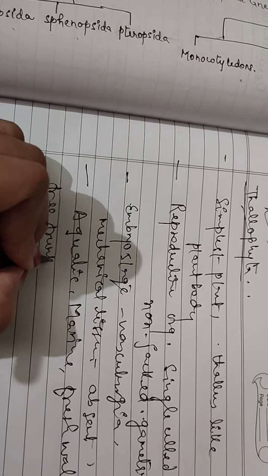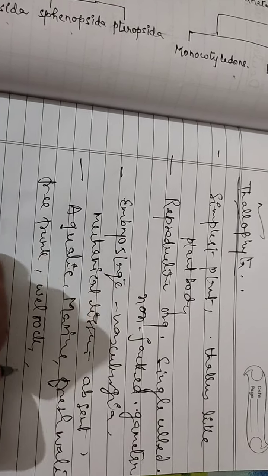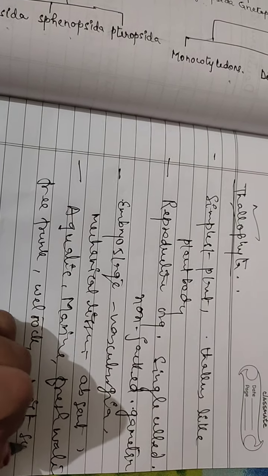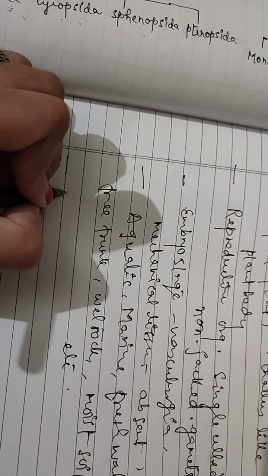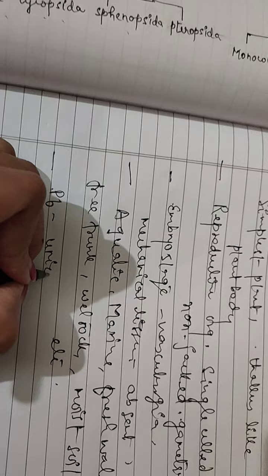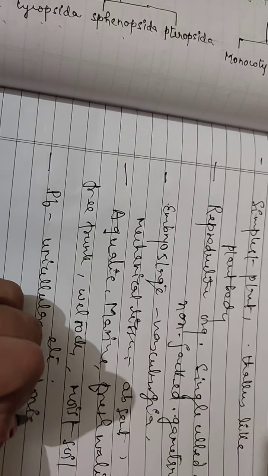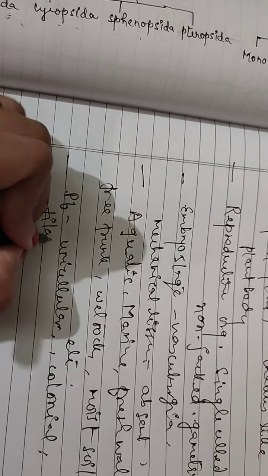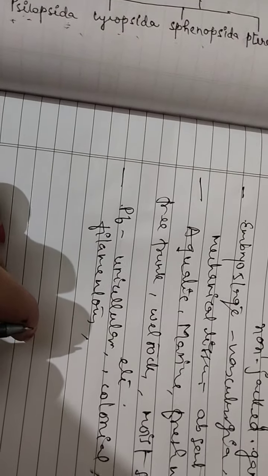You can see so many algae on tree trunks, and lichens are present on wet rocks, or fungi are present in moist soils, etc. The plant body may be unicellular or colonial, as in the case of Volvox, or filamentous, like Spirogyra and Oscillatoria.